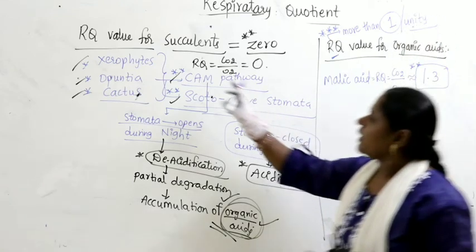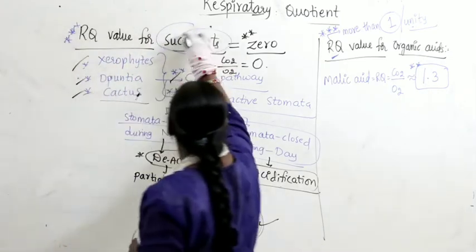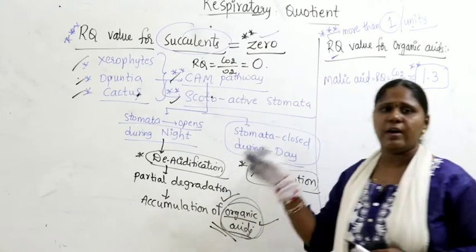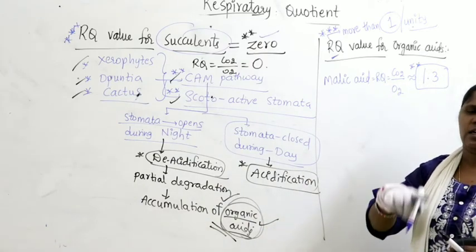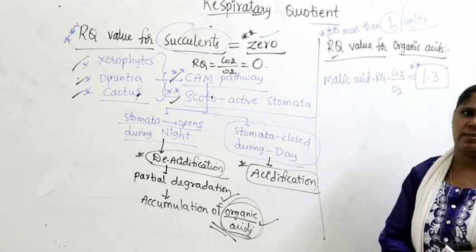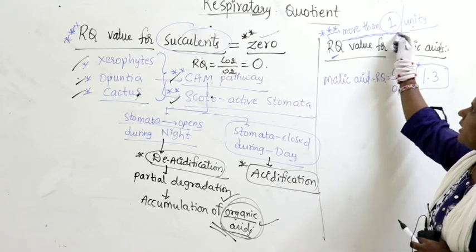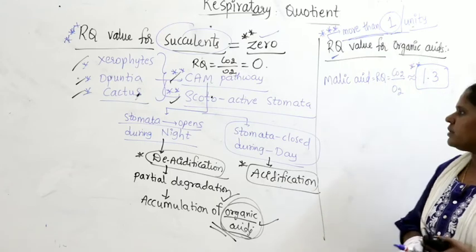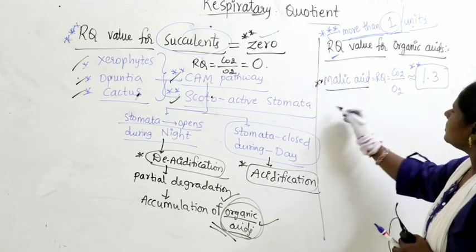Remember, the RQ value for succulents is also very important. RQ value for succulents is 0. RQ value for carbohydrates is 1. RQ value for fats and proteins is less than 1. RQ value for organic acids is always more than 1. For example, the most commonly released organic acid, that is malic acid.